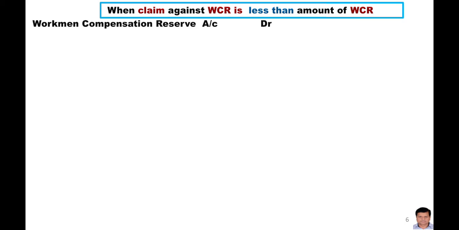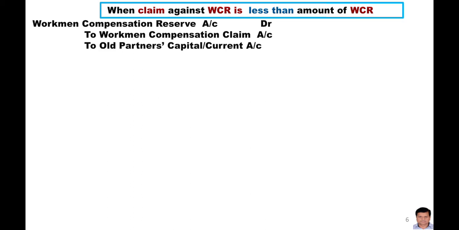Workman compensation reserve that is given in the question, and the claim amount that is also given in the question, and the remaining amount will be available for the old partners, that will be shared by the old partners in their old profit sharing ratio.